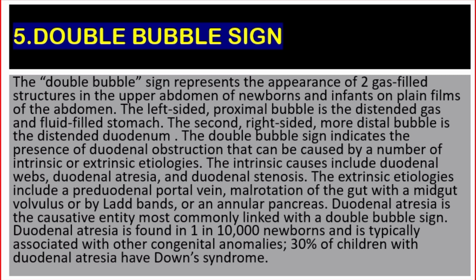Duodenal atresia is the causative entity most commonly linked with a double bubble sign. Duodenal atresia is found in 1 in 10,000 newborns and is typically associated with other congenital anomalies. 30% of children with duodenal atresia have Down syndrome.